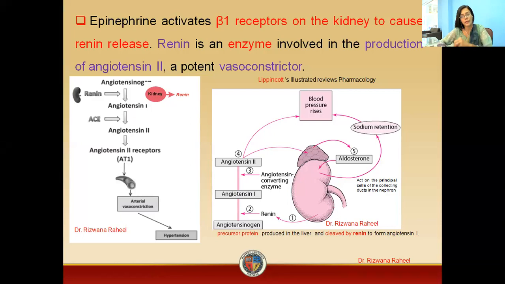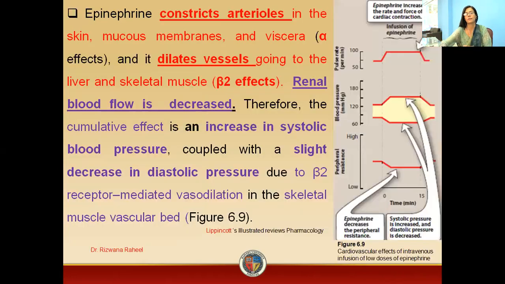Then ACE, the angiotensin converting enzyme, converts angiotensin 1 into angiotensin 2. This angiotensin 2 will interact with angiotensin 2 receptors, which are present in the arteries. Whenever angiotensin 2 binds, there will be a vasoconstrictive effect. So ultimately we will have a hypertensive effect.